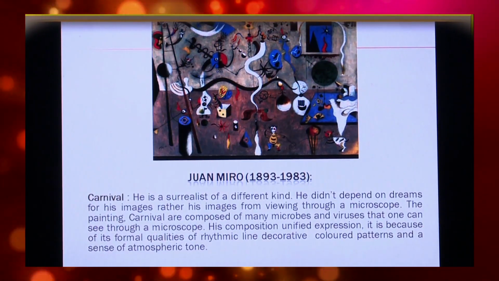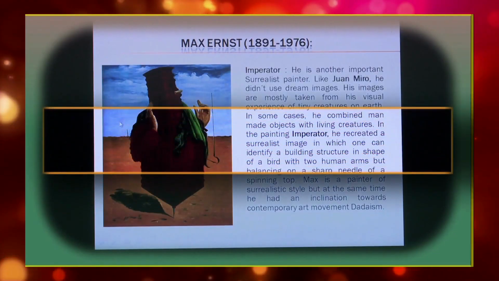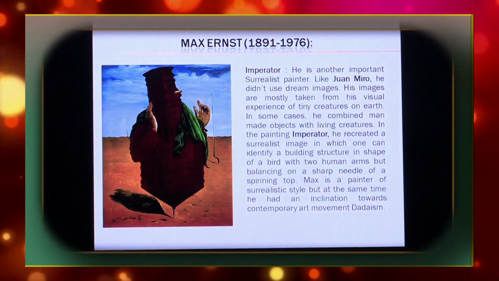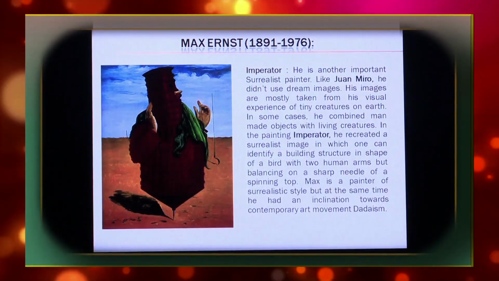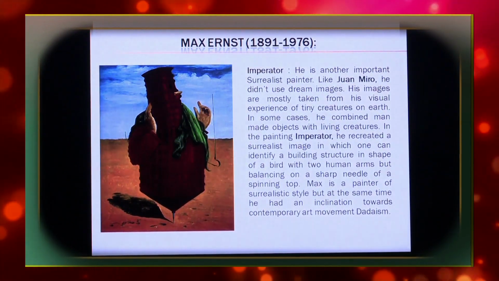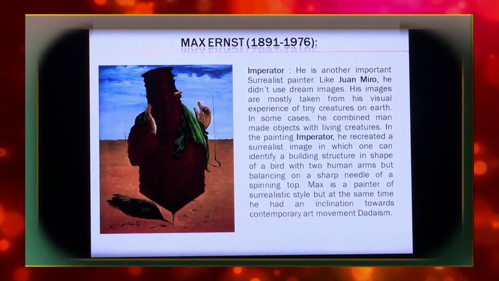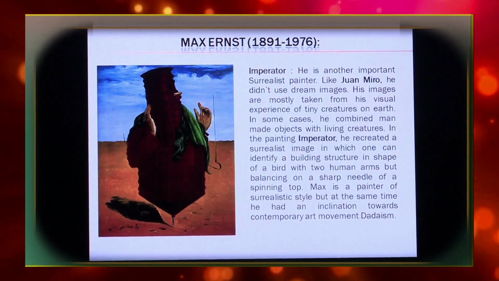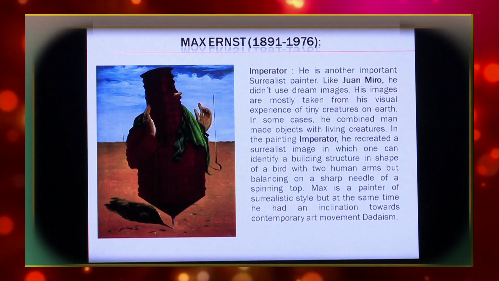Max Ernst. His masterpiece, Imperator. He is another important surrealist painter. Like Miró, he didn't use dream images. His images are mostly taken from his visual experience of tiny creatures on earth. In some cases, he combined man-made objects with living creatures.